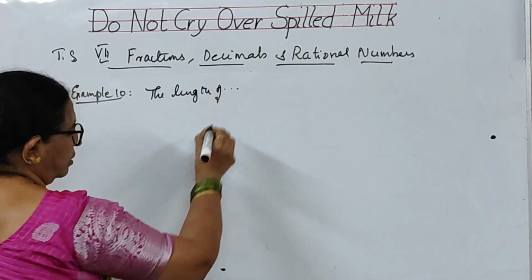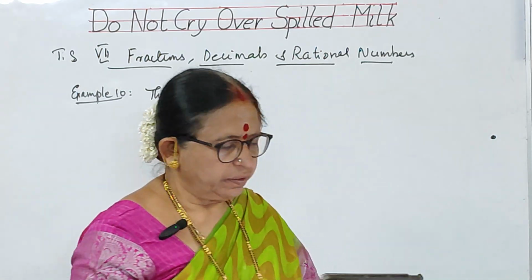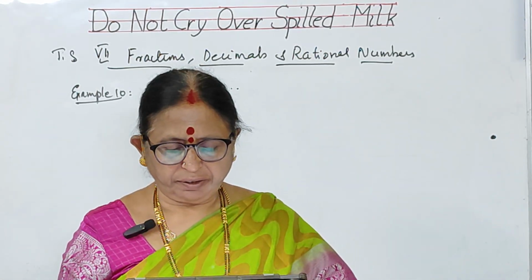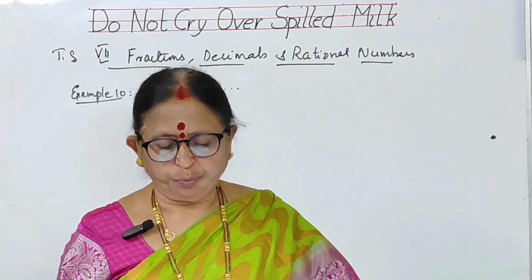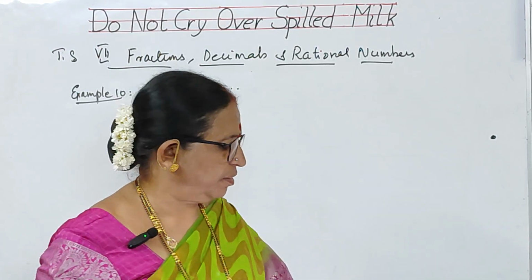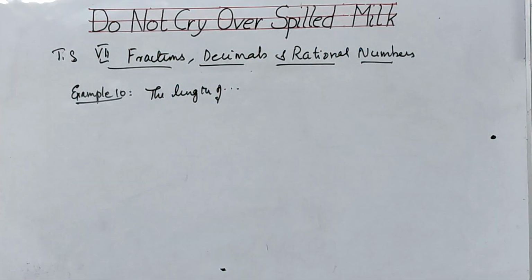So it goes on like this. Let me read the problem for you. The length of a rectangle is 7.1 centimeters and its breadth is 2.5 centimeters. What is the area of the rectangle? This is the question. Now you have got a rectangle.